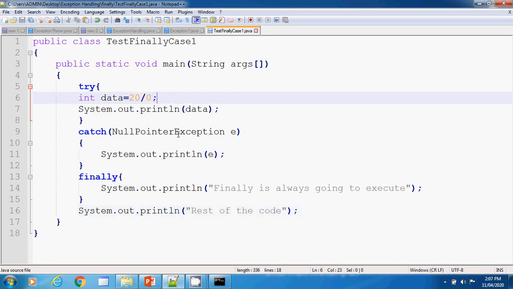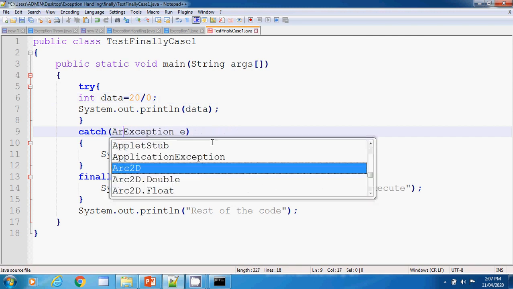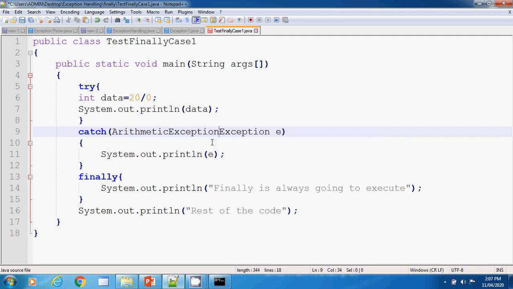So we will replace this null pointer exception with our arithmetic exception, like this. Now what has happened? An arithmetic exception is generated, and in the catch block we have put arithmetic exception, so it will handle it properly.